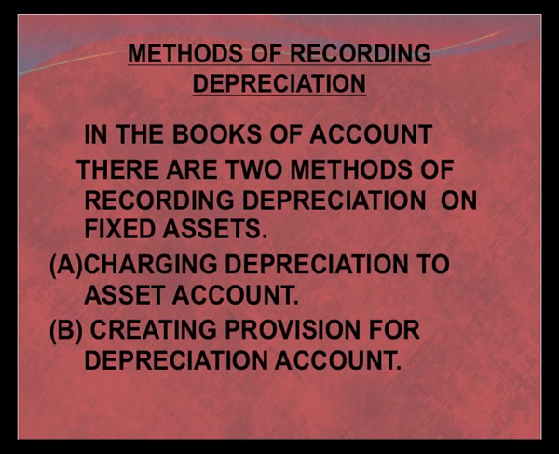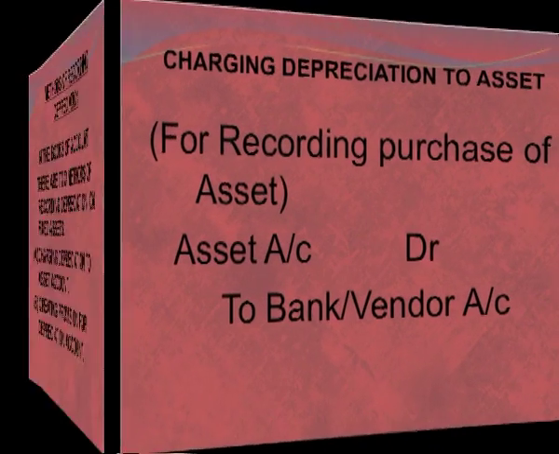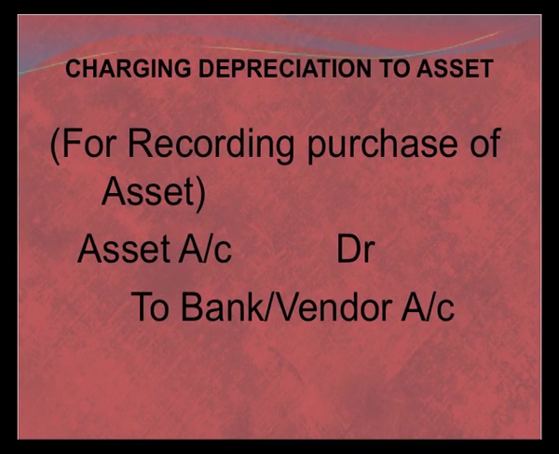When we talk of the method of accounting of depreciation, there are two methods for recording the depreciation on the fixed assets. The first method is charging the depreciation to asset account, and the other is creating the provision for depreciation account. Under depreciation to asset account, we make certain entries. First, for recording the purchase of asset, we have to pass the accounting entry asset account debit to bank or vendor account. If you purchase the asset for cash, we will credit the bank account. If you purchase the asset on credit, we will credit the vendor's account.